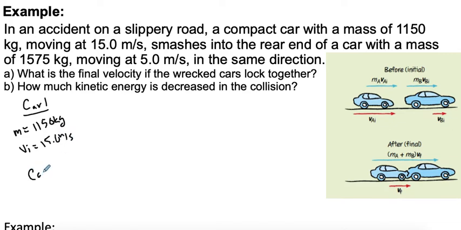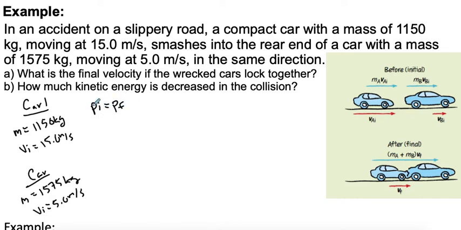Then we have car 2 here. So that one has a mass of 1,575 kilograms, and that one's only going 5.0 meters per second. So they crash, stick together, and we want to find the velocity after the cars are locked together. In order for us to find that velocity, we're going to have to use our momentum equations, and it's conservation of momentum, so initial momentum equals final momentum.